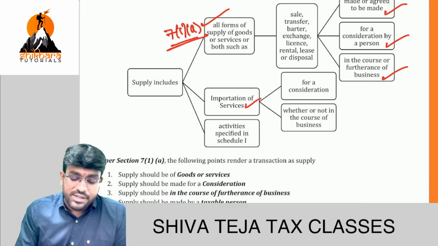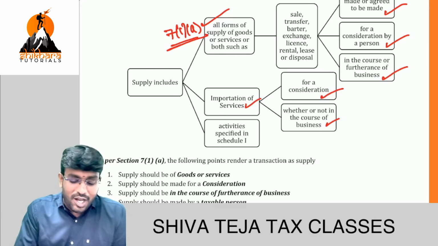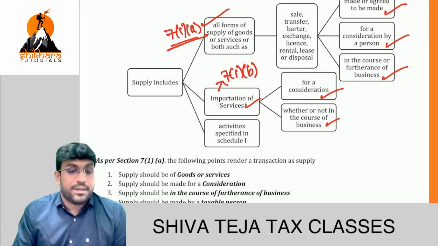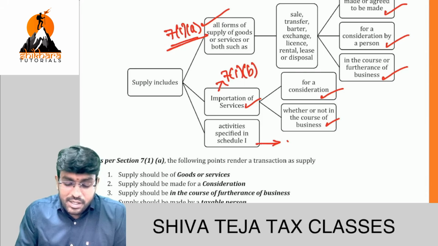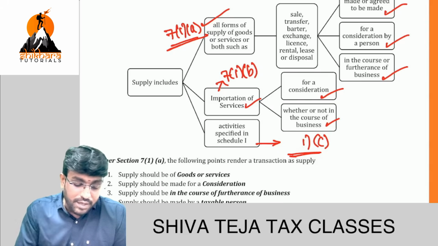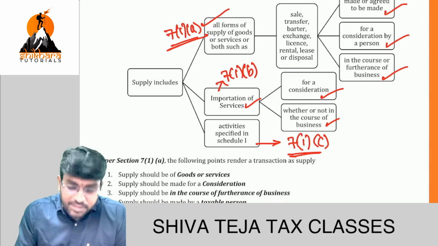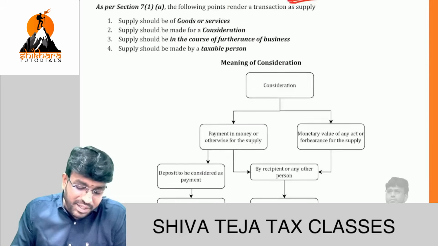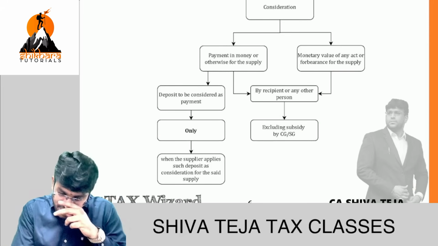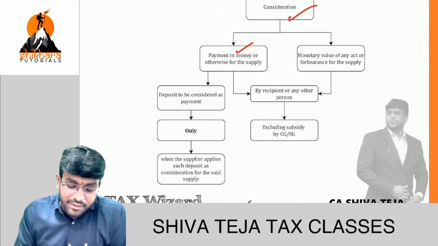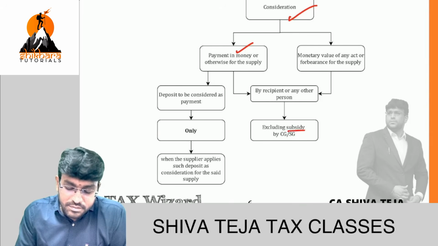Then, import of services for a consideration, whether or not in the course or furtherance of business. 7(1)(b): activity specified in Schedule 1. 7(1)(c): transaction regarded as supply, even though there is no consideration. I'm sure we are getting full clarity. Please, very, very important. Consideration, already I told. Payment, which is in money form or not money form, but does not cover subsidy from government.